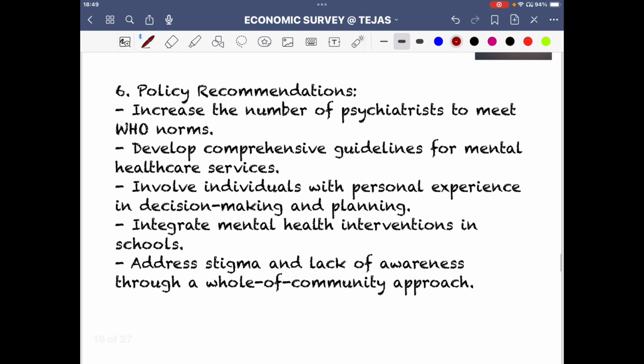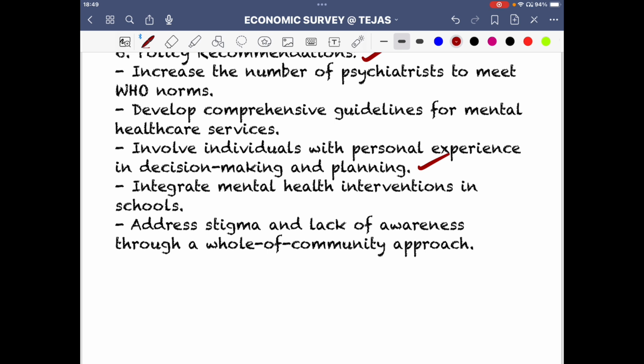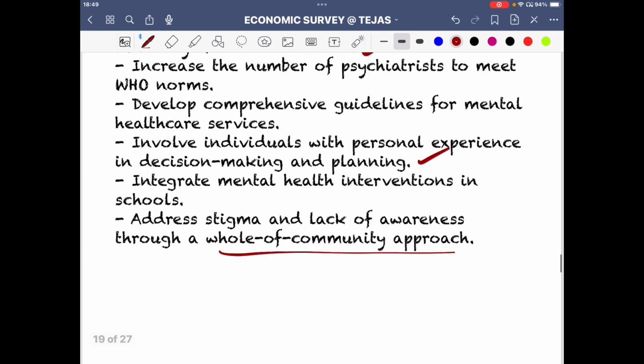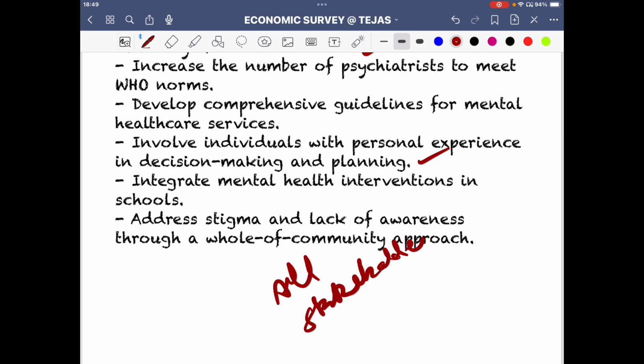Policy recommendations. So the economic survey gives some policy recommendations: increase the number of psychiatrists, develop comprehensive guidelines, involve individuals with personal experience in decision making. So not only limiting to policymakers, but also involving individuals with experience in decision making processes, a very important point. Integrate mental health intervention in schools, address stigma. And the approach is whole of community approach, so all stakeholders are to be included.